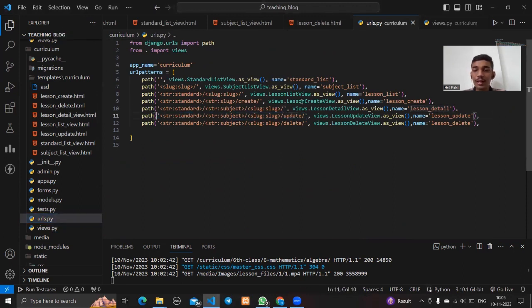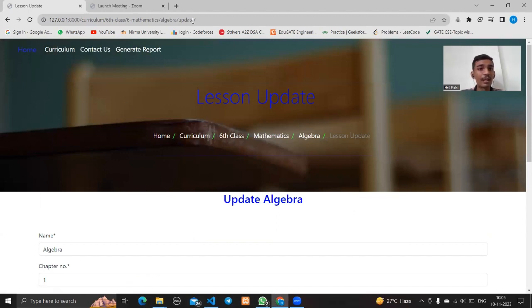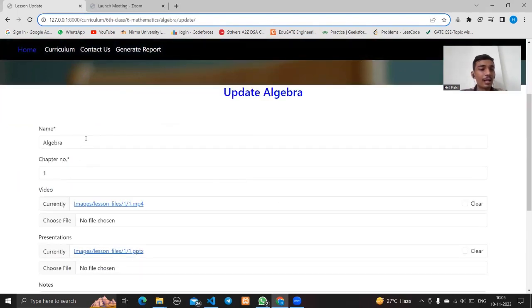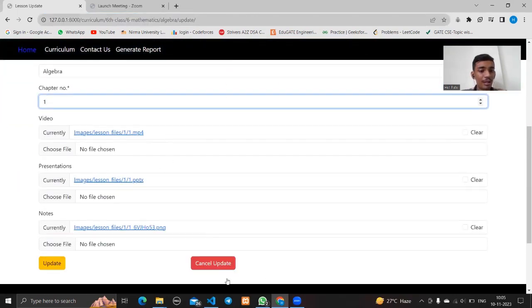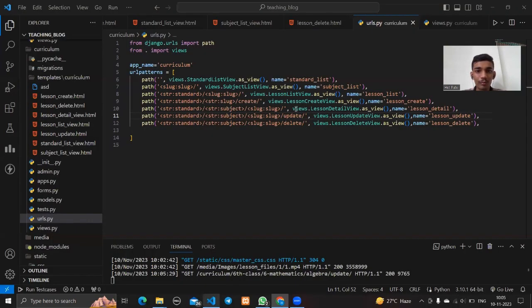Okay, then let's come to this URL. There is lesson update. If the teacher wants to update any lecture, then he or she will simply click on the update button, and it will simply add slash update at the end. And there is a name, chapter name, and the 3 file fields that the teacher can update. And the corresponding view is the lesson update view, and the name is lesson underscore update. So let's go to lesson update view.